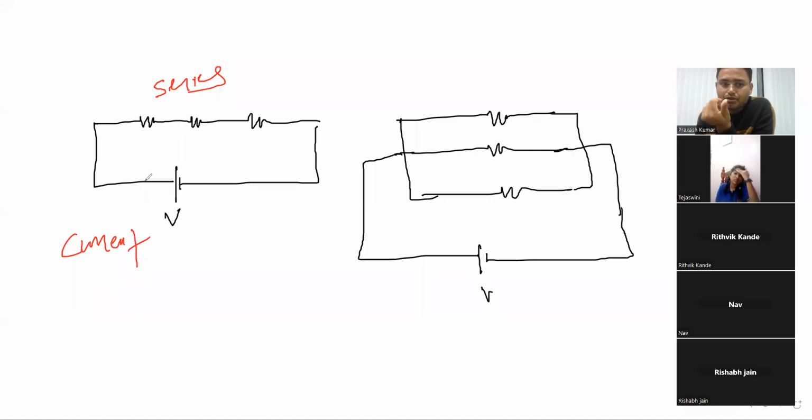Same. Because there is only one circuit, current will be the same in all, right? Because there is only one path to go.